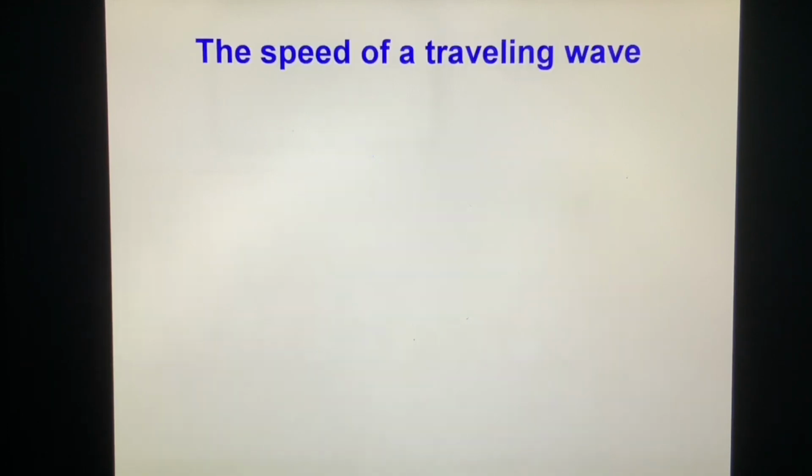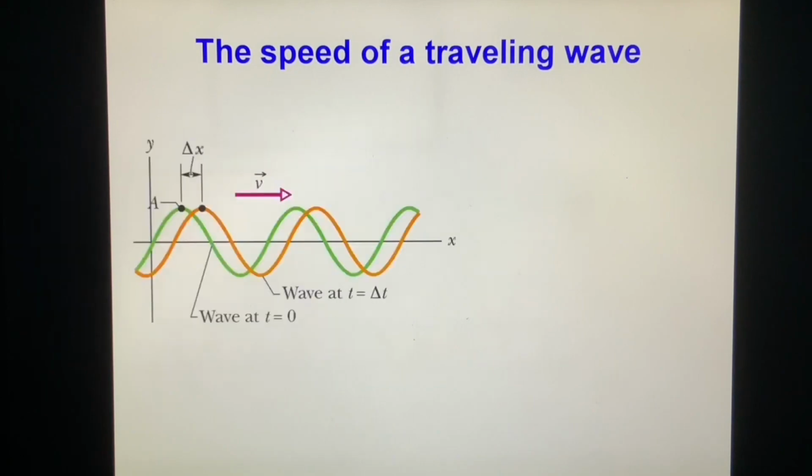Speed of a traveling wave. We look at this wave move from the beginning, the green line, to this brown line, with velocity v. In the time interval delta t, it moves delta x, and its velocity is delta x over delta t, or dx/dt.